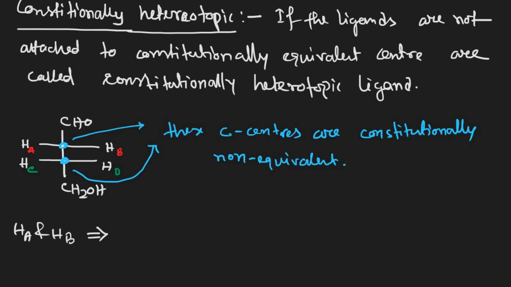So the relation between HA and HB is stereoheterotopic. Similarly, the relation between HC and HD is also stereoheterotopic because these two hydrogens are also attached to the same center.